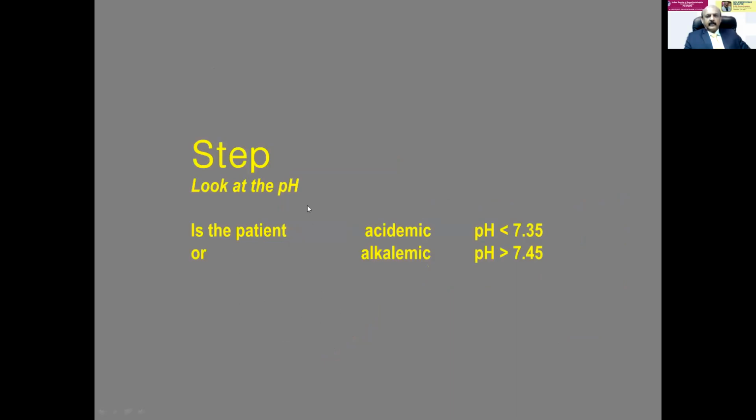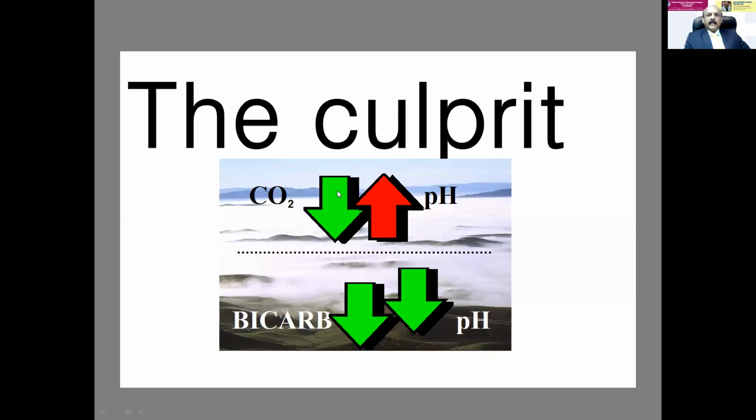Check the pH. If it is acidemic, it is less than 7.3. Alkalosis, it is greater than 7.45. So this is child's play; everyone will identify whether it is acidosis or alkalosis. Then, before going further, you should know who is the culprit. Once it is identified as acidosis or alkalosis, who is the culprit?